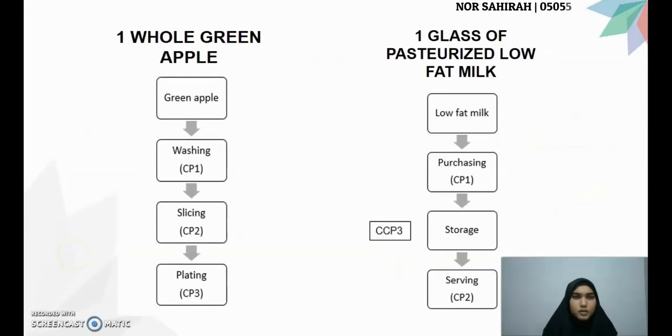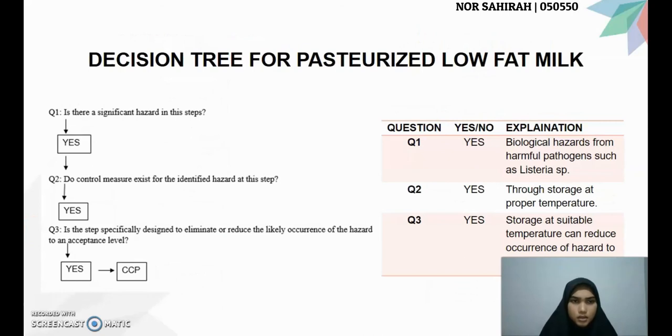This is the flow of serving whole grain apple and also pasteurized low-fat milk. This is the decision tree for pasteurized low-fat milk. Question 1 is yes because of biological hazard from harmful pathogens such as mosquito species. Question 2 is yes, through storage at proper temperature. Question 3 is yes, by storage at suitable temperature can reduce occurrence of hazard to acceptable level.